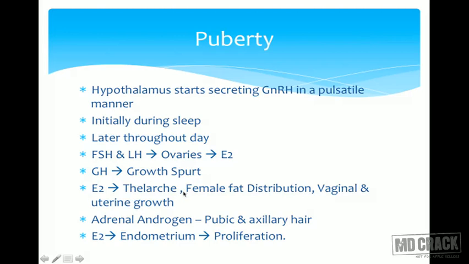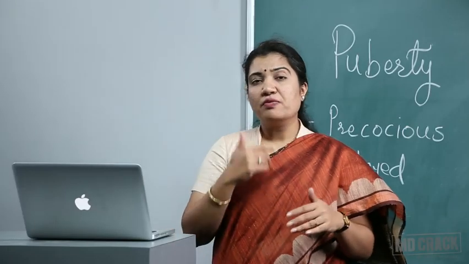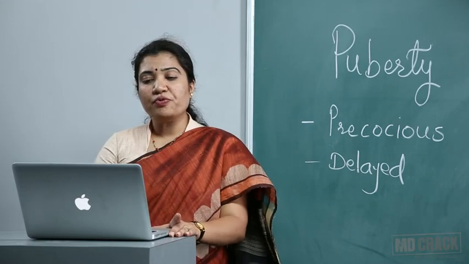Estrogen will act on the breast tissue, causing thelarche. Female fat distribution, and vaginal and uterine growth would simultaneously take place. Adrenal androgen will be formed, and there would be development of pubic and axillary hair. And this estrogen will cause proliferation of the endometrium, and later when there is withdrawal of this hormone, there would be menses, or menstrual blood will be visibly seen, and the first menses is menarche. So these are pubertal changes which begin with pulsatile secretion of GnRH.